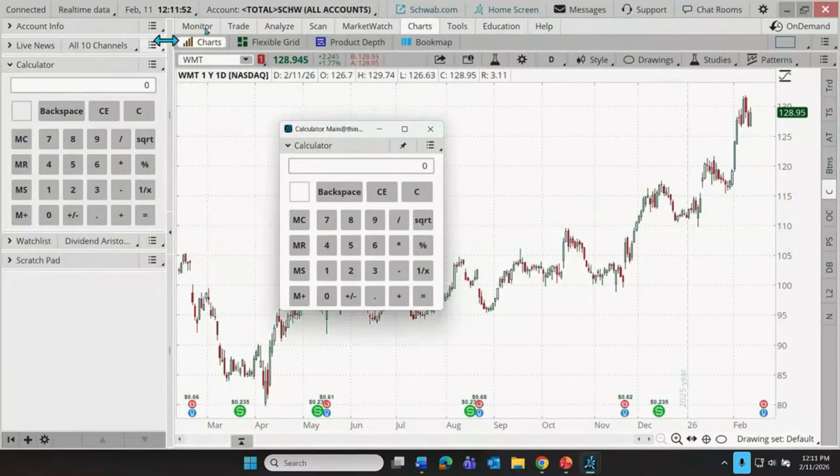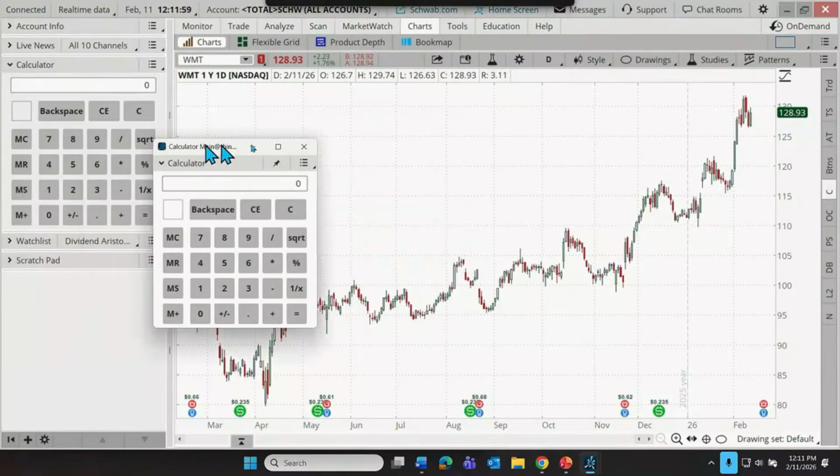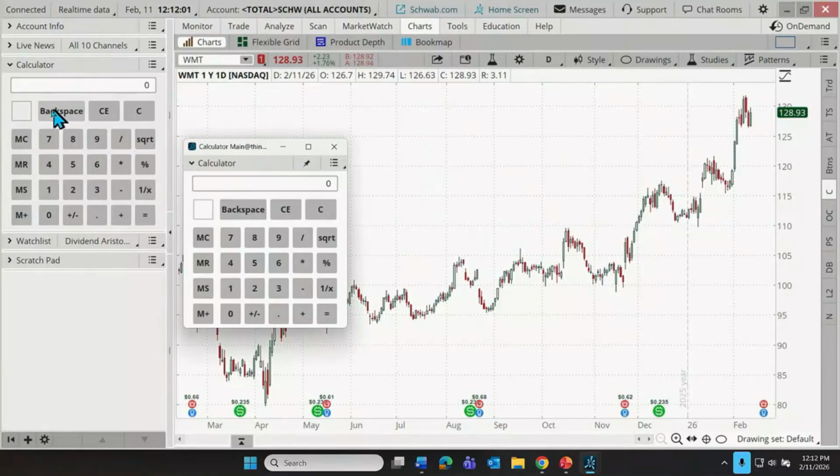So now you'll notice that gives me access to the rest of the platform. I could move this over to a side screen if I wanted to. I could bring it back. I even still have access to the calculator here. It's just a second separate calculator.